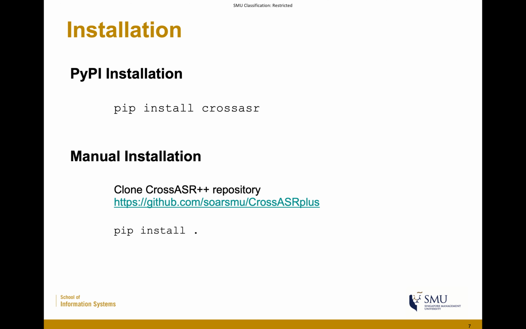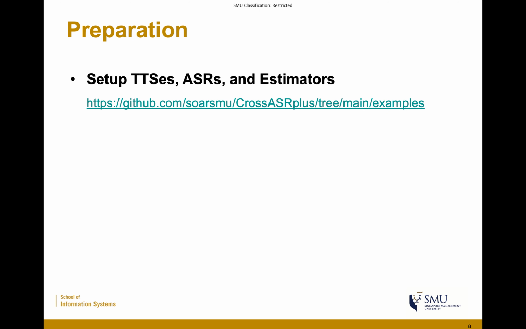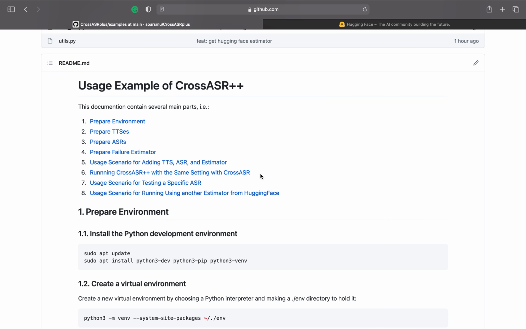Next, to install CrossASR++, there are two options. First, it's easy to install using PyPI, and the user can also do a manual installation. Next, we want to prepare by setting up some TTS, ASRs, and estimators. In the GitHub repository, we provide the information on how to set up the TTS, the ASRs, and the failure estimators. Please go to this GitHub repository for more detail.